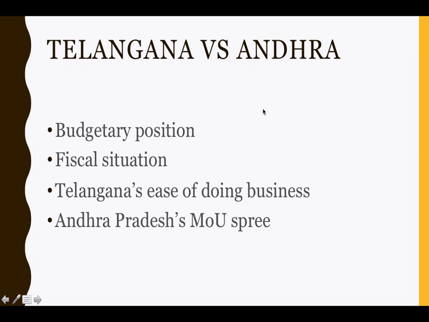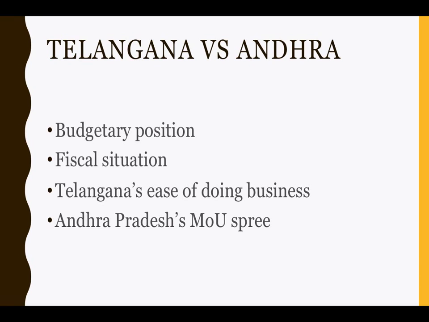Now Telangana state, because it was a new state, started off with piggy banks from the center, and a very advantageous position because it also got much control over Hyderabad. So Telangana state started its budget with a positive opening balance. That means the total receipts, the total money they got in terms of revenue receipts, was higher, but the public debt that they owed, through loans or bonds or whatever, was very much lower.